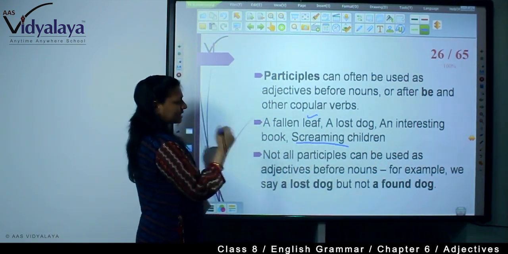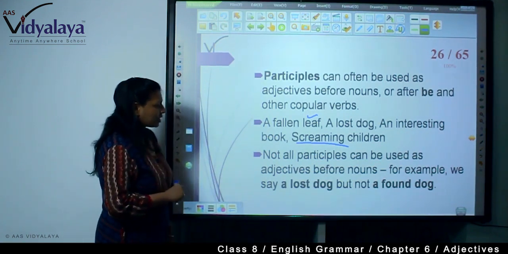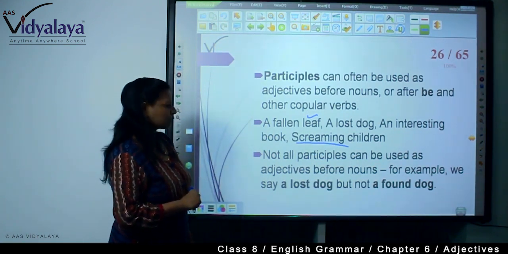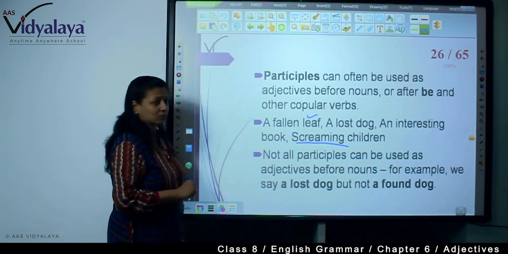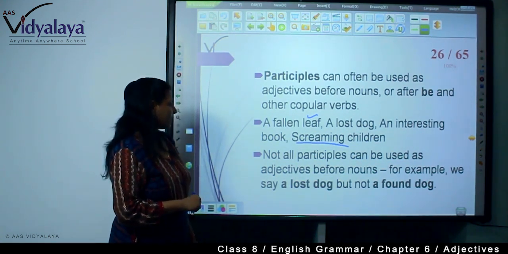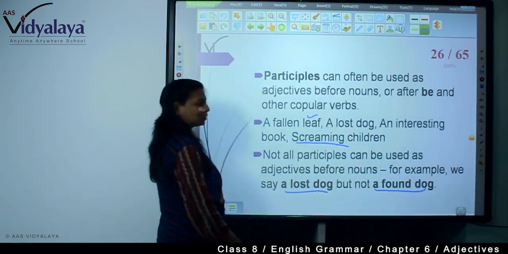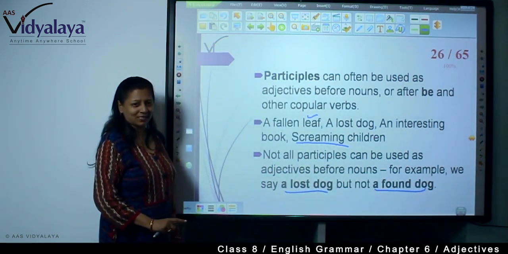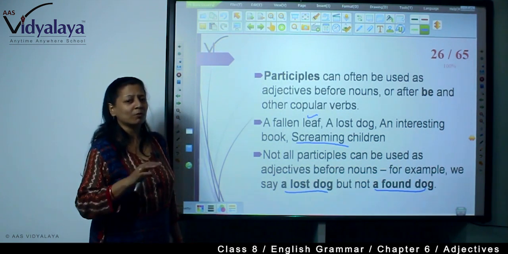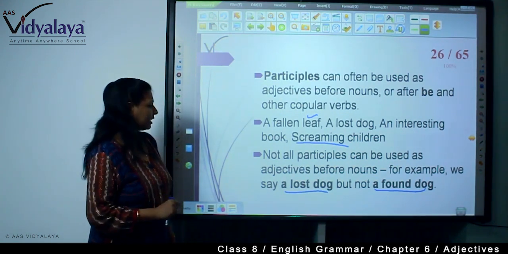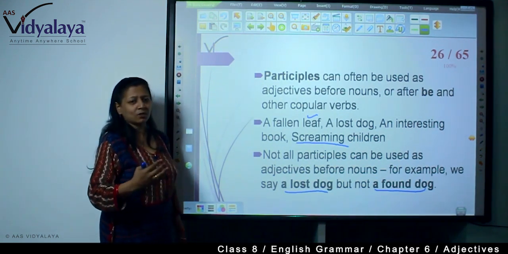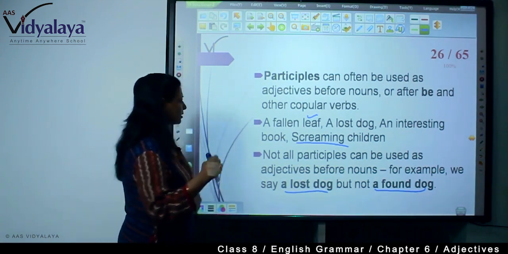See here, screaming children. Not all participles can be used as adjectives before nouns. See, always remember. For example, we say a lost dog but not a found dog. A dog is found, we say. We don't say a found dog, but a lost dog we say. So all participles cannot be used before nouns.